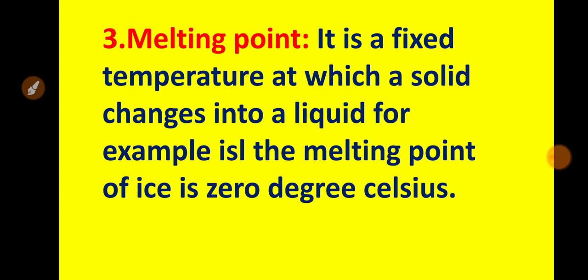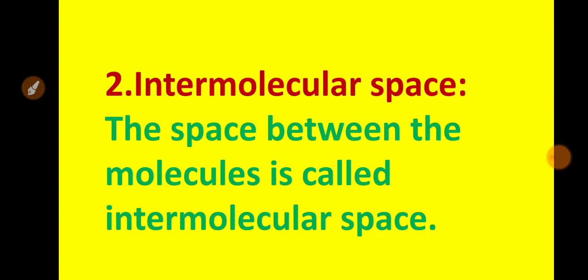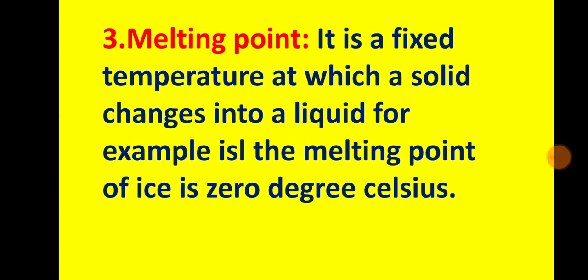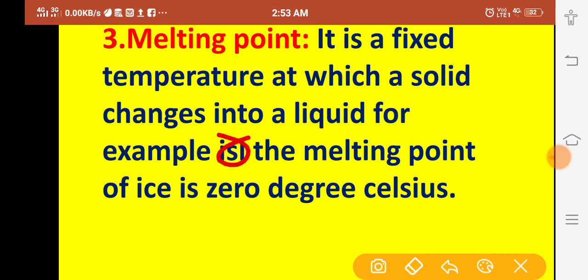For example, dear students, the melting point of ice is 0 degrees Celsius. Means at 0 degrees Celsius, ice will melt. Similarly, different solid materials have different melting points. Okay.